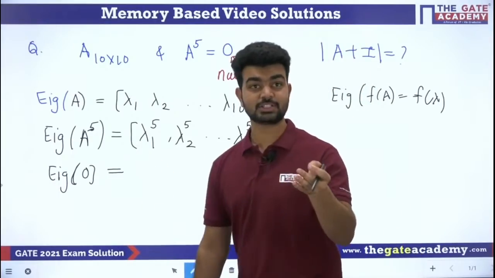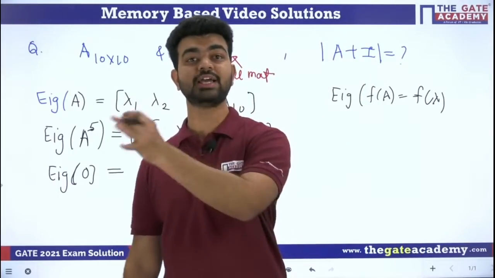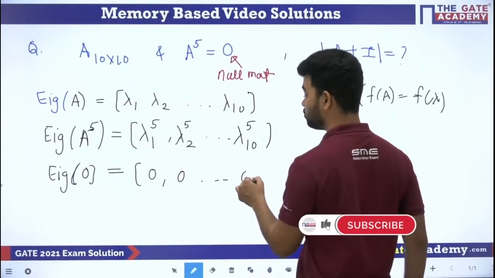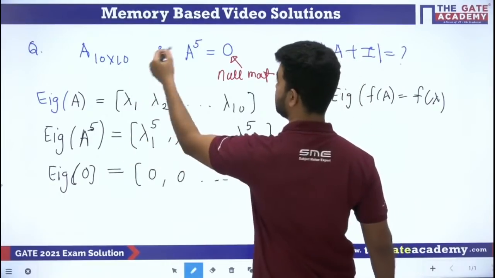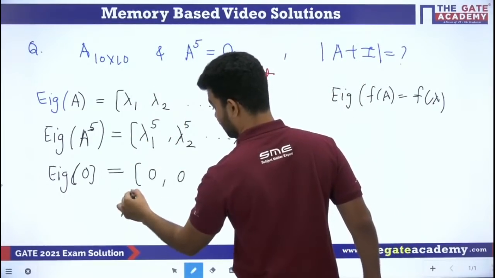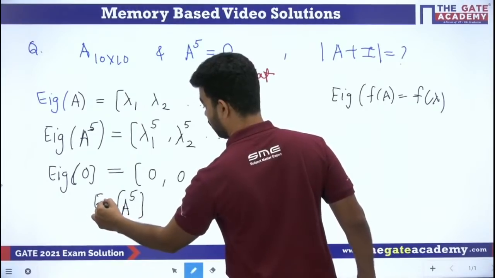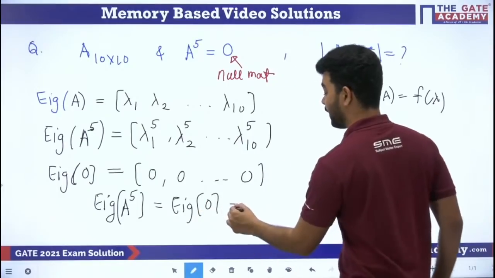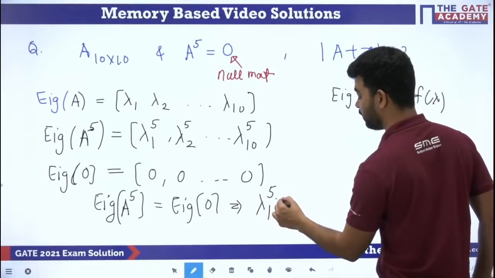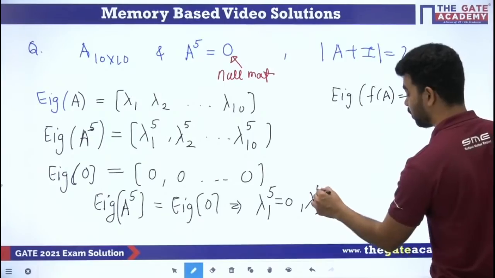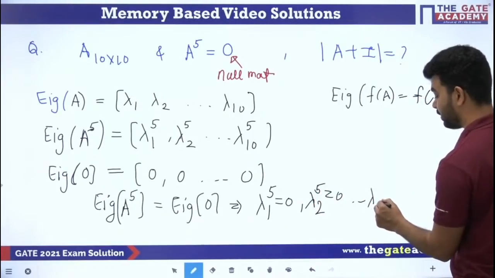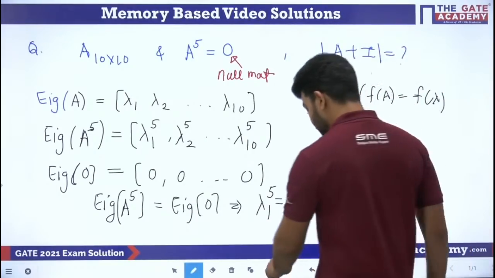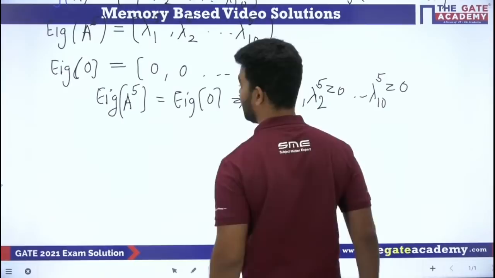It's not like that only one eigenvalue will be 0. All the eigenvalues will be 0. It means that all the 10 eigenvalues will be 0. If I equate these two, because these are equal, right? So we know that the eigenvalue of A to the power 5 will be equal to the eigenvalue of 0, which implies that lambda 1 to the power 5 is equal to 0, lambda 2 to the power 5 is equal to 0, dot dot dot, lambda 10 to the power 5 is equal to 0. So what we got? We got that all the lambda 1, lambda 2, lambda 3 are 0.